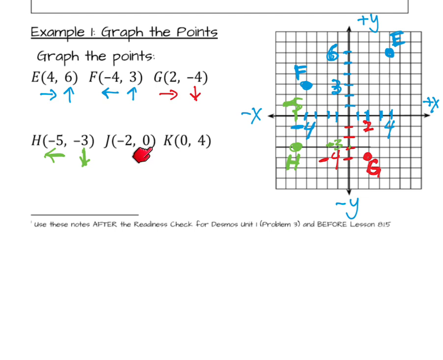And finally, when there's a 0 for one of the coordinates, it's actually easier, but it's a little trickier. We tend to make more mistakes. So this is my x-coordinate, negative 2, so I'm going to go to the left. And the y-coordinate is 0, so I'm going to just stay wherever I end up. So from here I go 1, 2 to the left, and then I stay, so that's where my dot goes, J. For K, the x-coordinate is 0, so we don't move. And the y-coordinate is 4, so we go up 4. And so from here you're going to go up 1, 2, 3, 4, and that's where we put K.